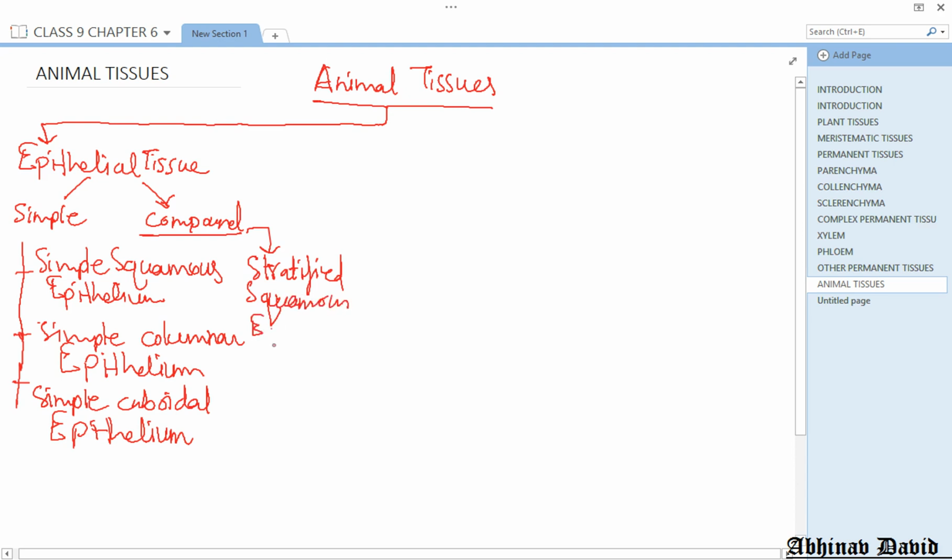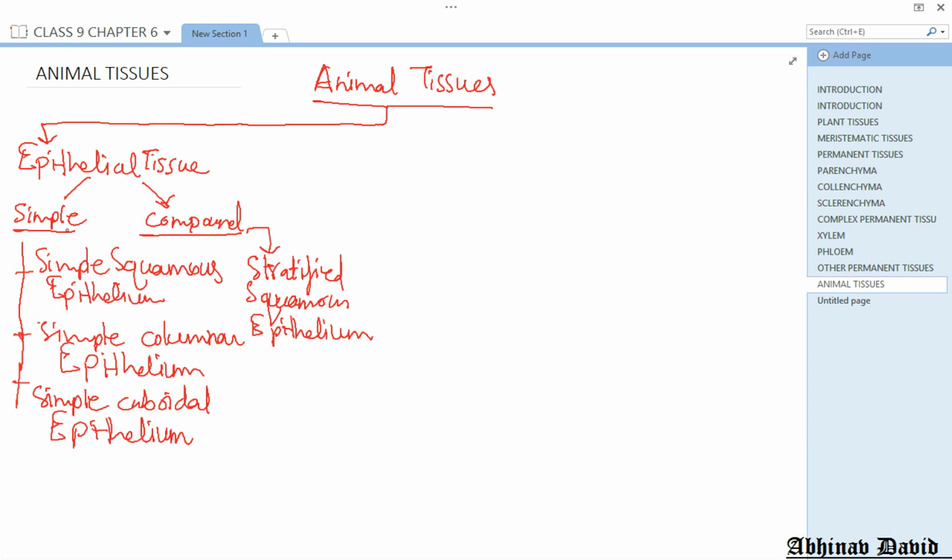Stratified squamous epithelium. The difference between simple and compound is that in simple only one layer of cells is there, and in compound there is more than one layer, many layers of cells. For example, simple squamous has only one layer of cells, and stratified squamous has many layers of the same cells, squamous meaning flat cells. So this is the first one, the epithelial tissue.